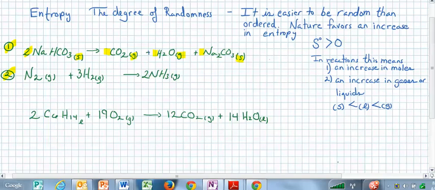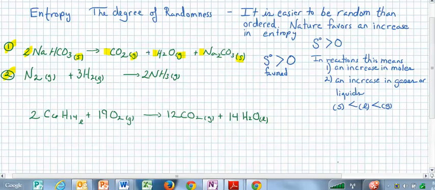Randomness is S, and the 0 just means that it's at standard states, 25 degrees. Basically that one is increasing, and we can also say that one's favored.